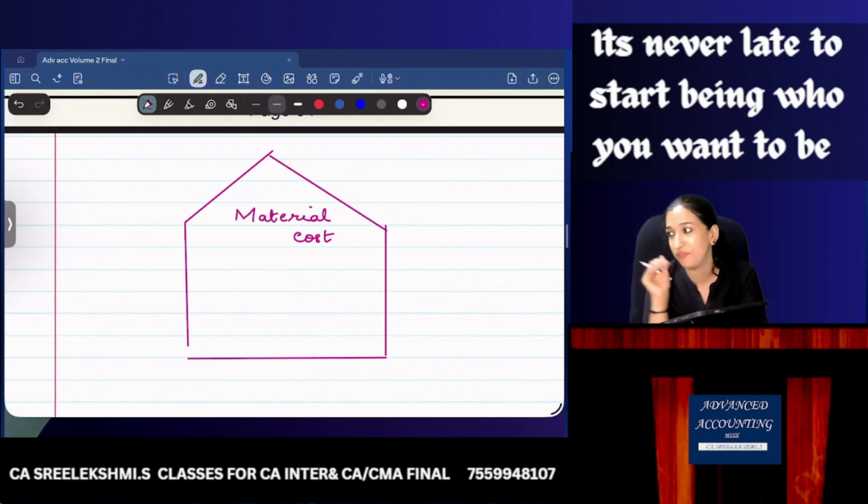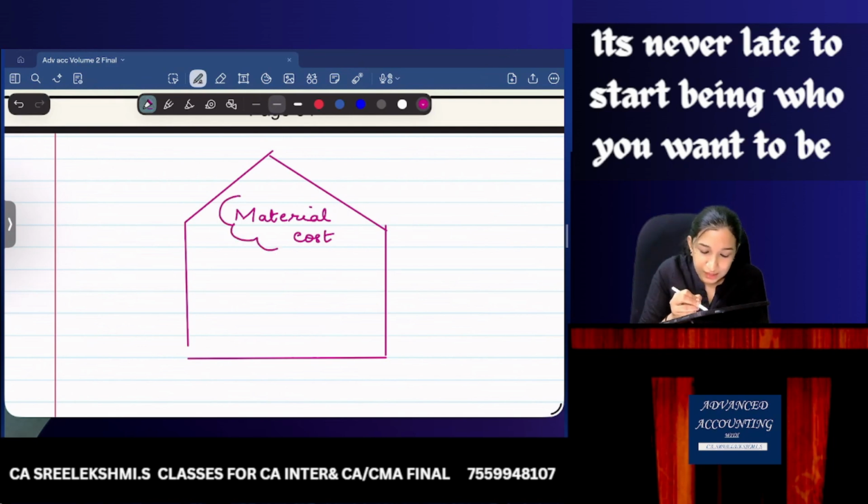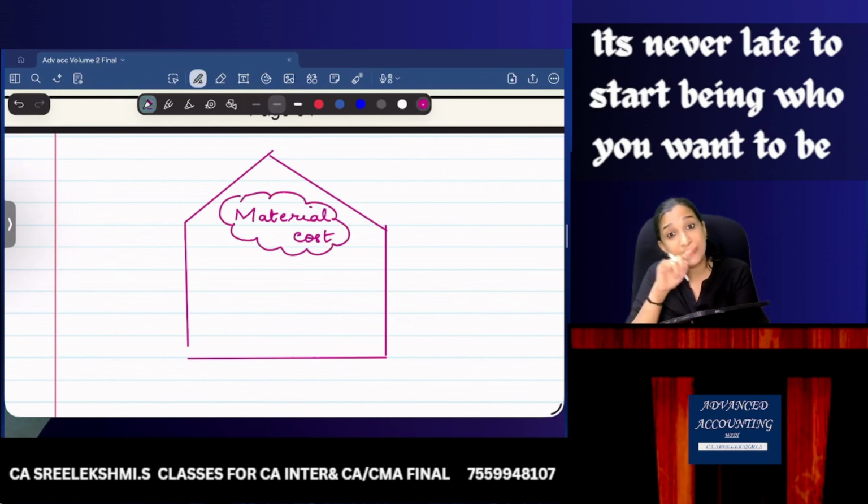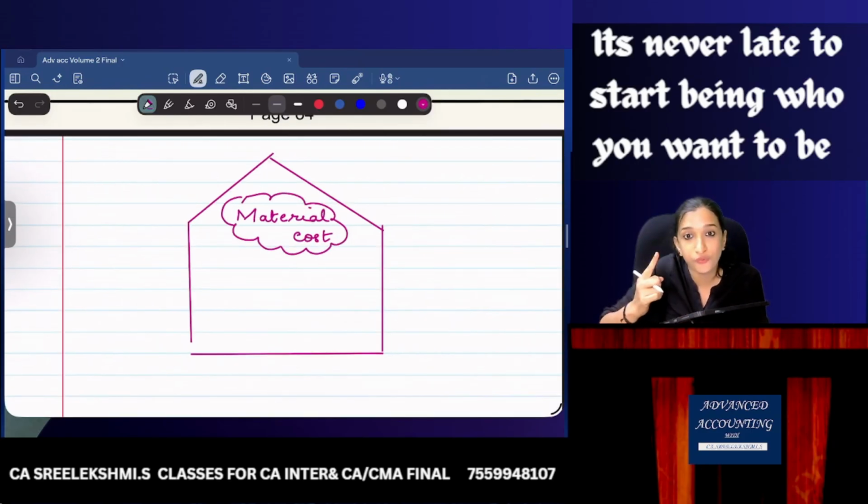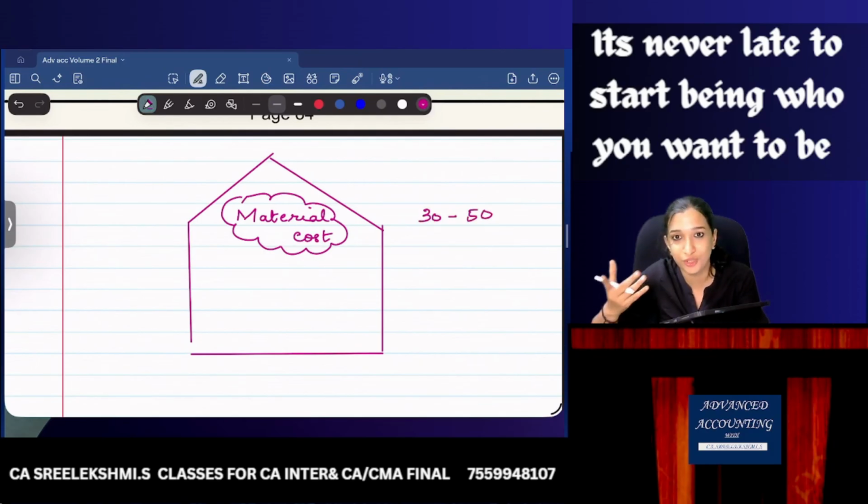What is the concept if a small kid is asking? What is the concept behind capitalizing? Because when we incur this material cost for the construction of a building, the benefit you are going to get is not just for 1 year. Because it is a building, you may get the benefit for 30 to 50 years, usually the life of a building. So material cost can be capitalized.